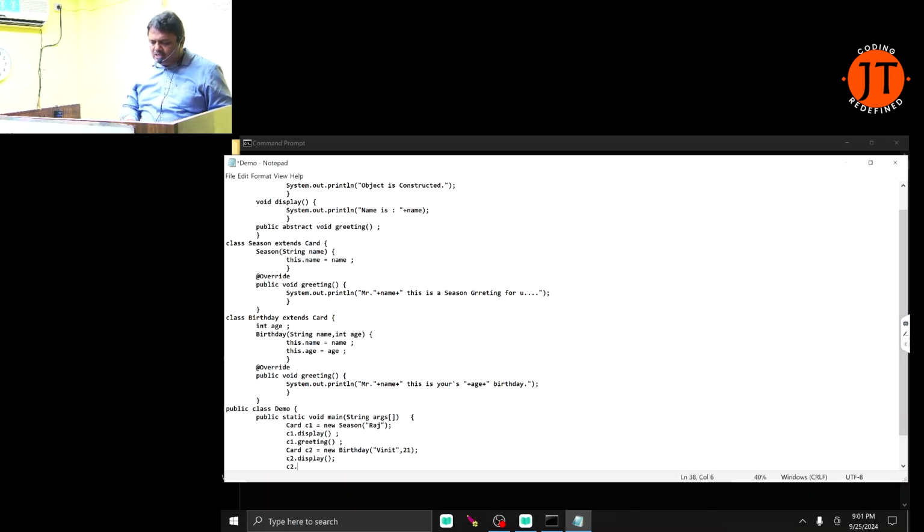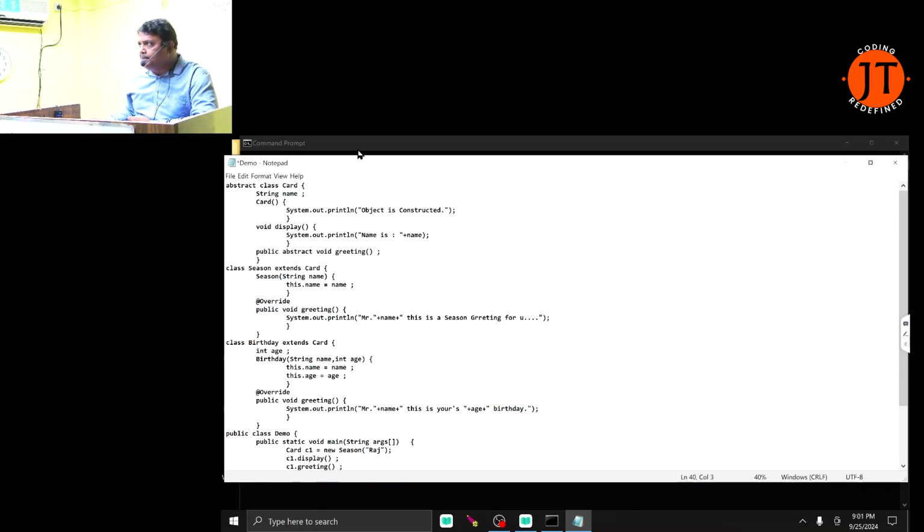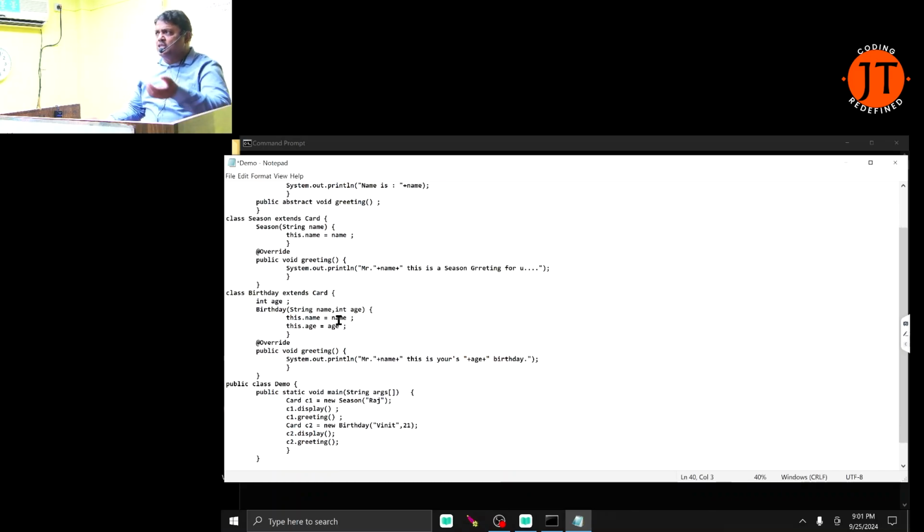Now, when I write c2.greeting, what happens here? When I call new Birthday, the Birthday constructor is called, but you know the rules of inheritance: it must implicitly call the non-parameterized base class constructor. What does it print first? Object is constructed. Then the execution moves to the constructor part. Name for that object is Vineet, age is 21. After the execution of the child class constructor is over, it goes back to the next line, c2.display.